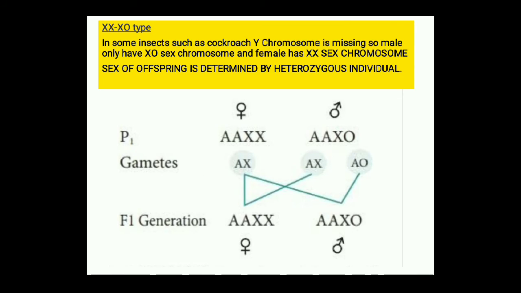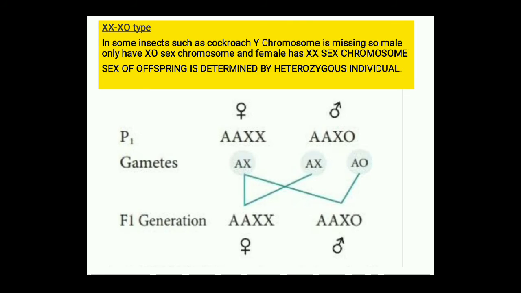In XX and XO type of sex determination, in certain insects like cockroach and roundworms, the Y chromosome is not present. Instead of Y chromosome, they possess only a single X chromosome. So the male carries only one sex chromosome, that is the X chromosome.